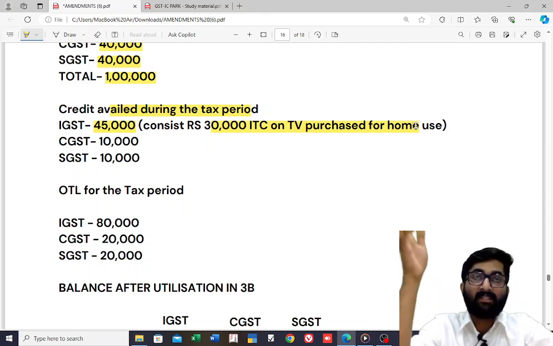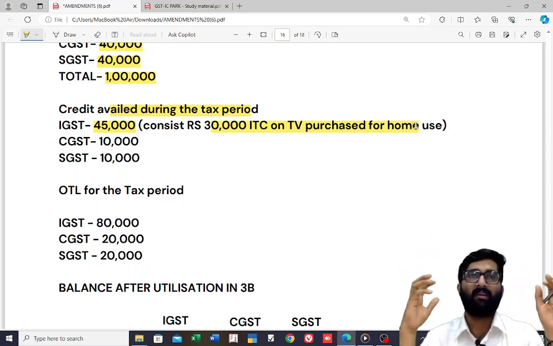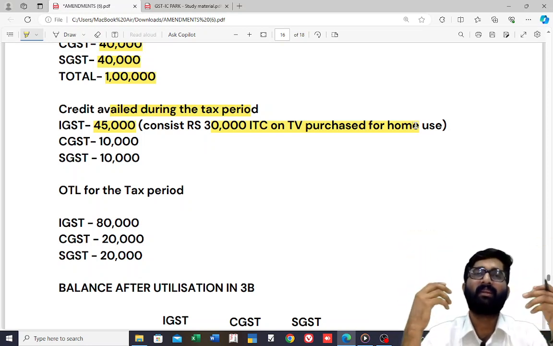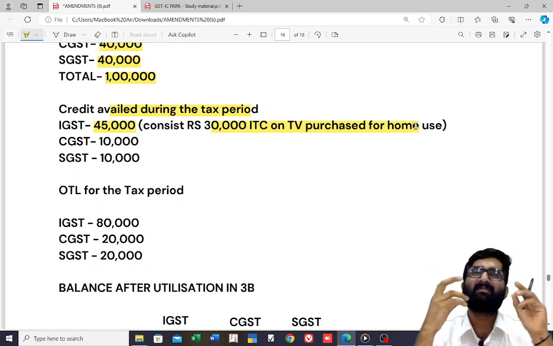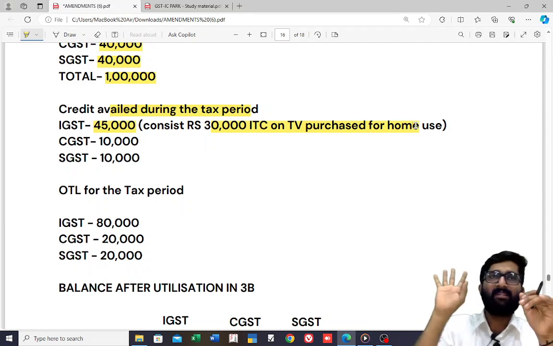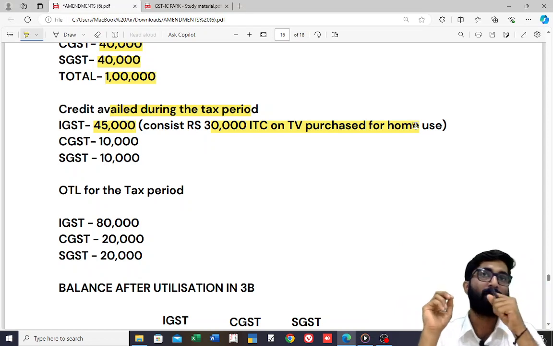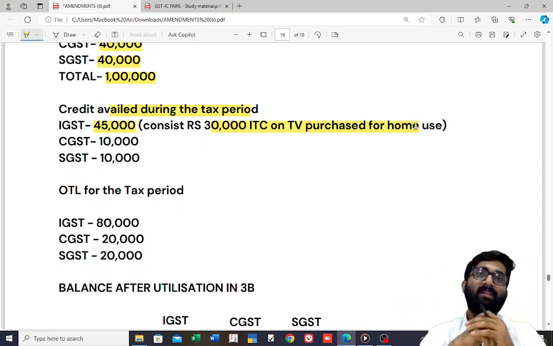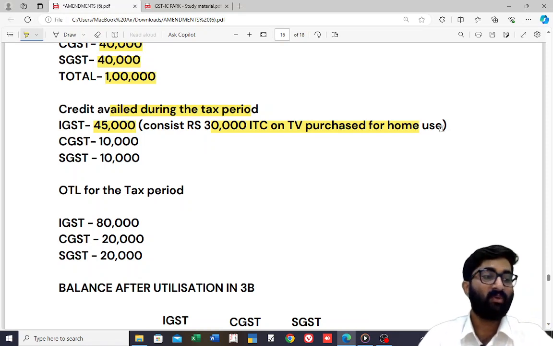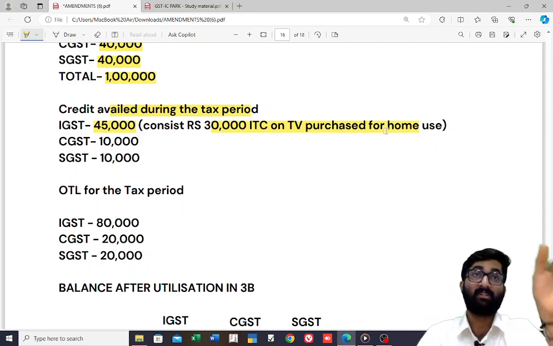So you have purchased one TV for your home, an imported TV, for example a 2 lakh rupee TV with 18% or 20% GST. Think 30,000 was the IGST. You purchased it from another state, paid IGST, and gave your GST number there. He put that in GSTR1. Now sir, that 30,000 rupees, I did avail also. Totally 45,000, which consists of 30,000.